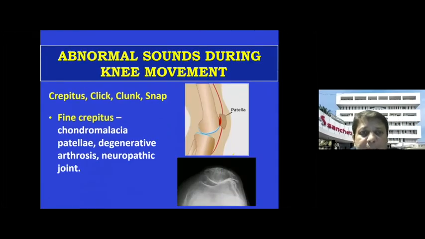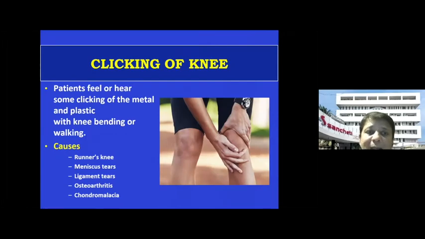You should also ask the patient for history of any sounds with the movement. With every flexion extension, is there any kind of sound which comes? Is there any crepitus? If there is a crepitus with every flexion extension, then you can suspect maybe there is a chondromalacia patellae. There may be a patellofemoral arthritis, and that causes fine crepitus which may be present. If there is a clicking sound, then sometimes this click may be associated with some loose fragments inside. It may be because of osteophytes inside, or also at times you can get it in meniscal tears. So there is a click of the knee which the patient feels with the movements of the knee.